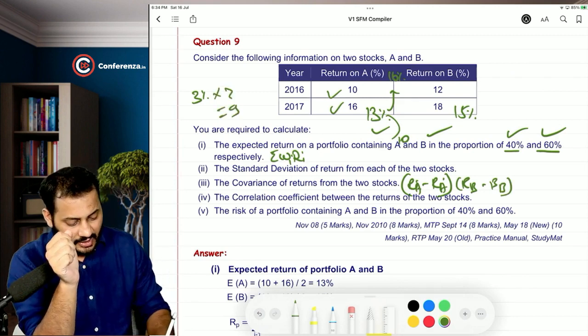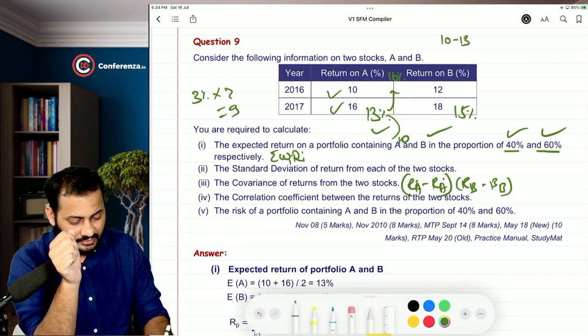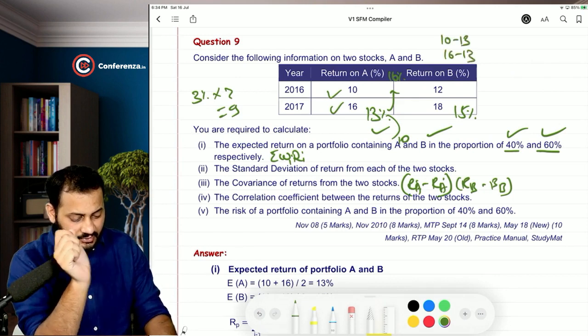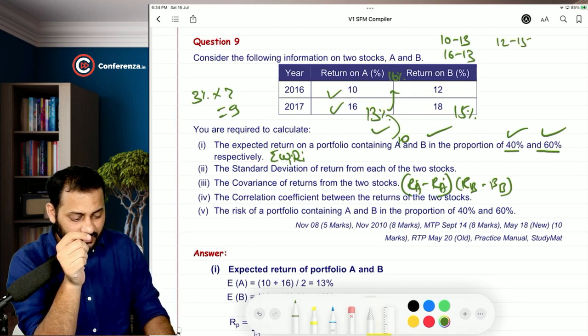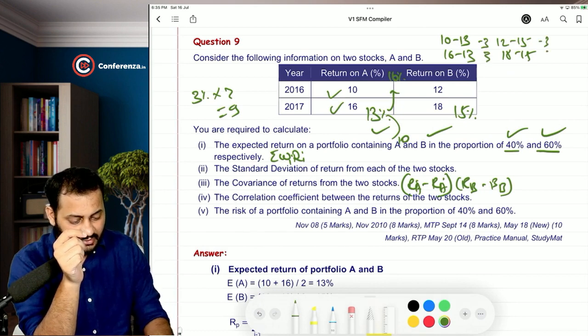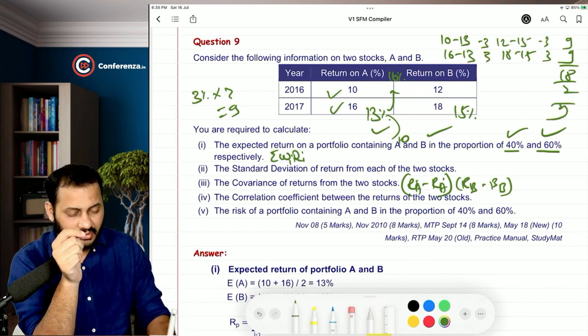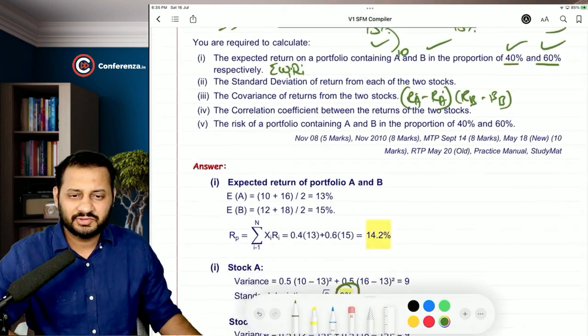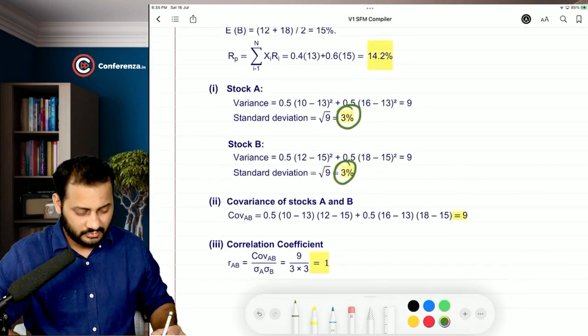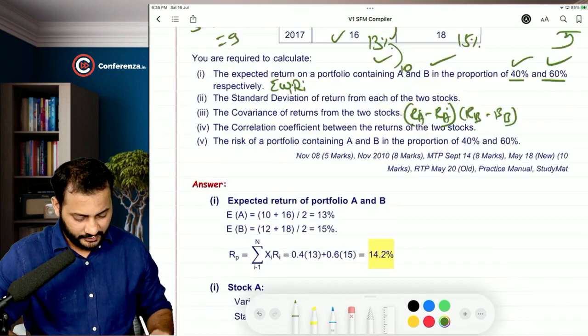See, R minus bar R: 10 minus 13, 16 minus 13. Then in that case, 12 minus 15, 18 minus 15. The answer everywhere will be 10 minus 13, minus 3. This is minus 3, this is 3, this is 3. So 3 and 3, 9, 9. 18 divided by 2, again 9. This question is very easy, man. 9. Right, covariance is done.